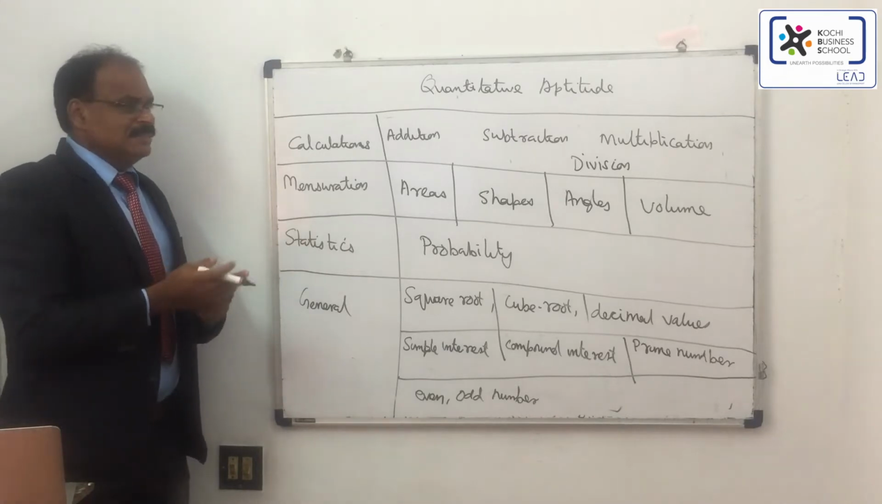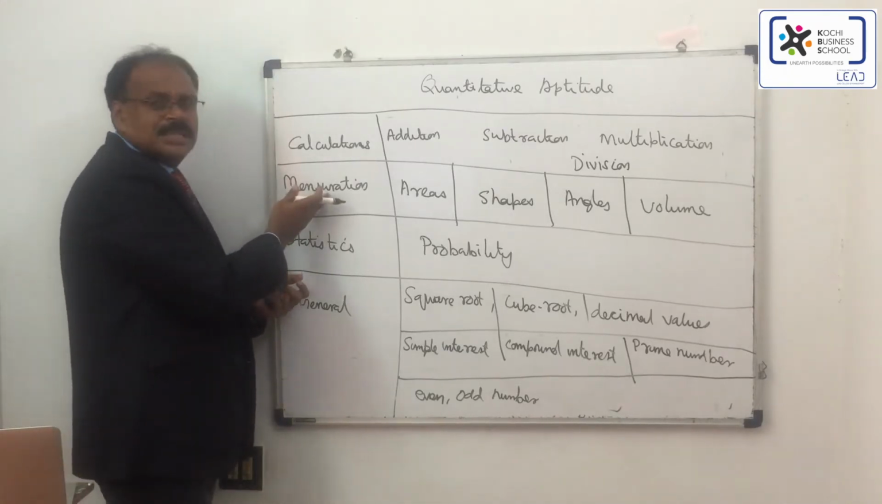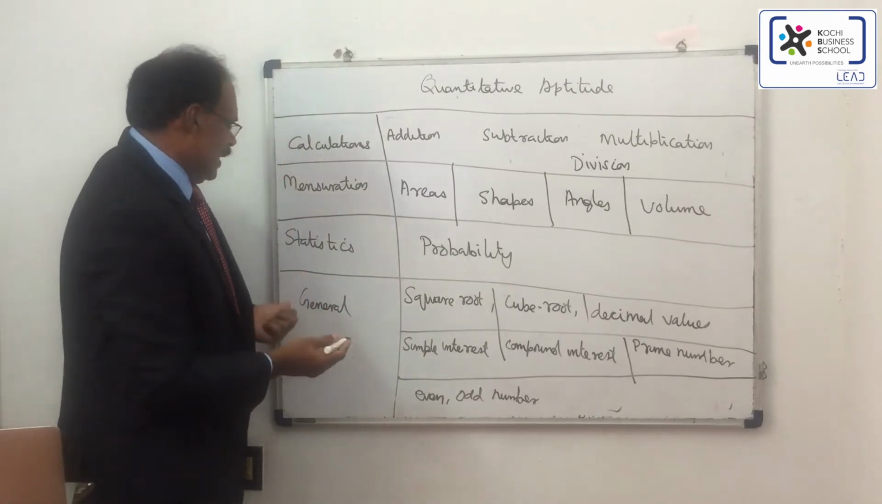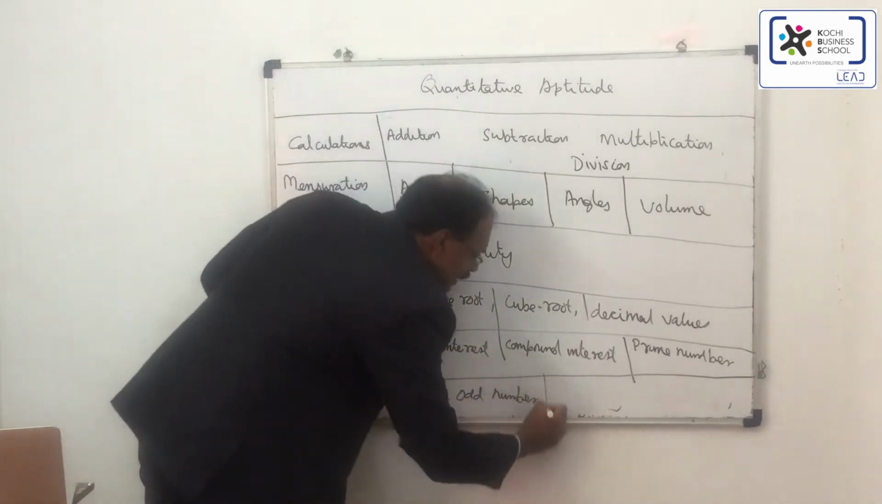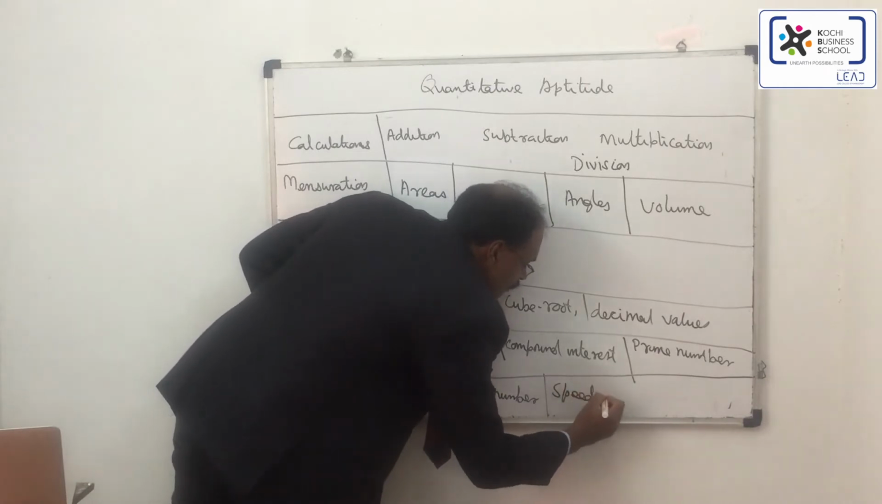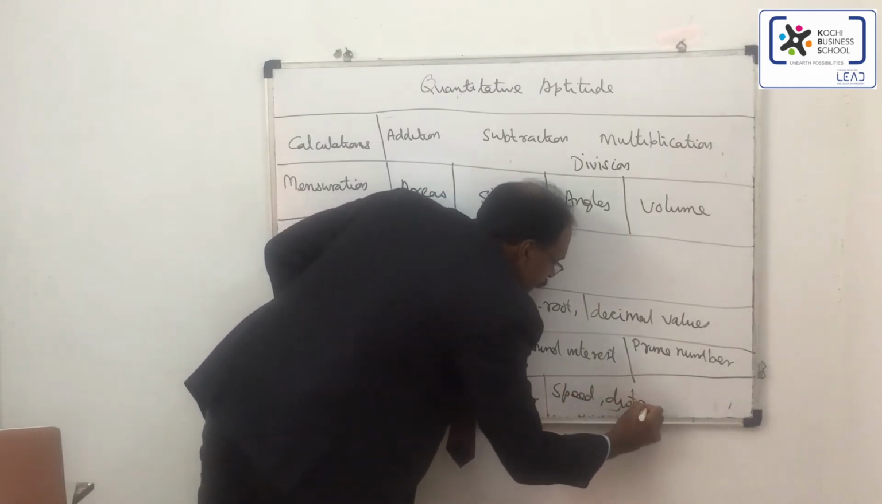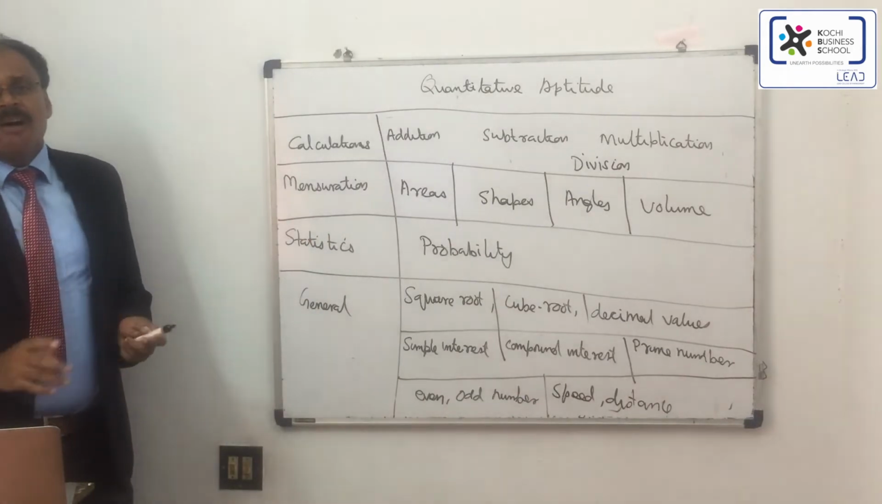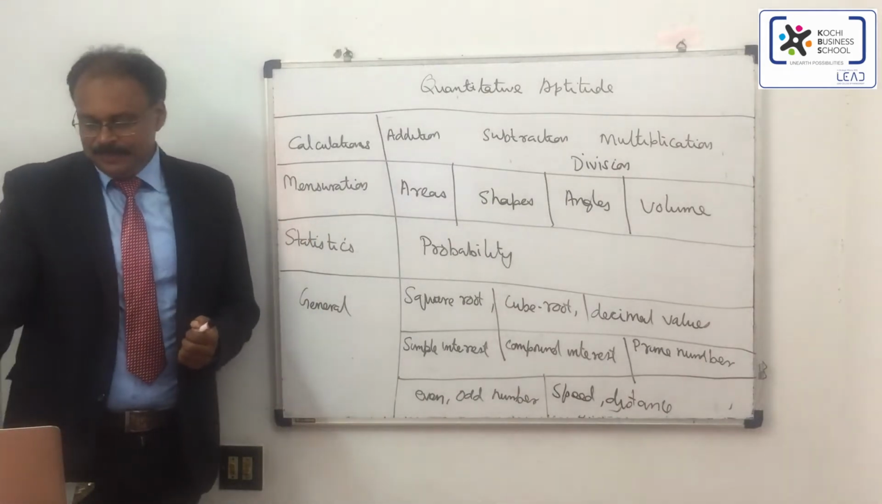Like you can find in mensuration, you can find the distance, speed. That is also a part of what comes in one. Speed, distance. These questions are also asked in the quantitative aptitude.